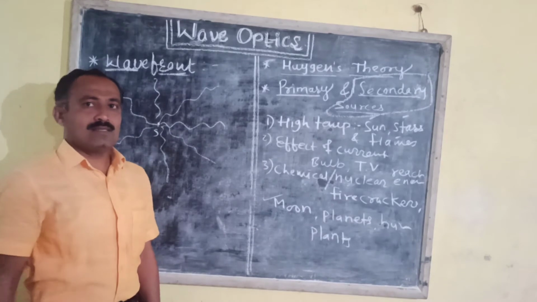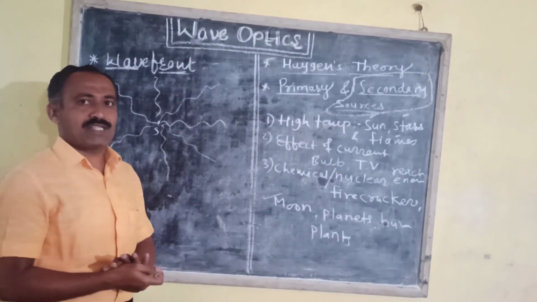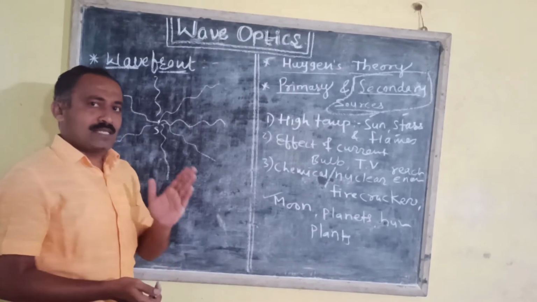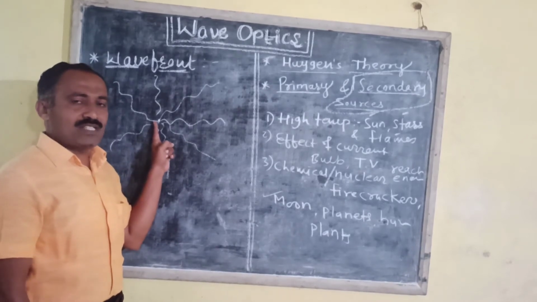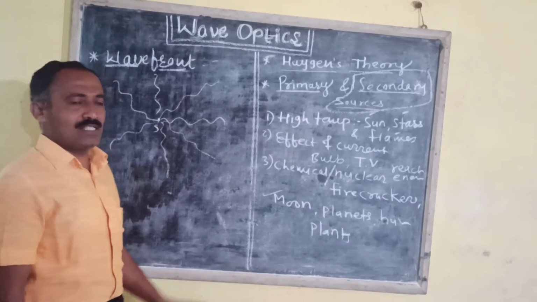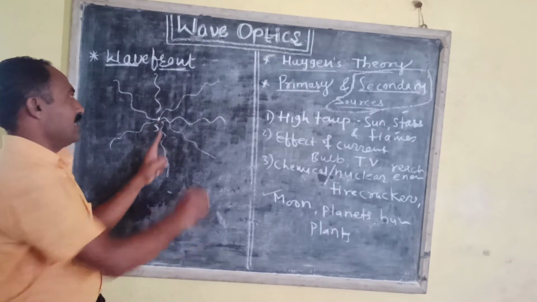Now there are some points which are in the same state of vibration, in the same state of motion, and are at the same distance from the source. That is, points of the medium which are on the circumference of a circle with the source of light as the center.